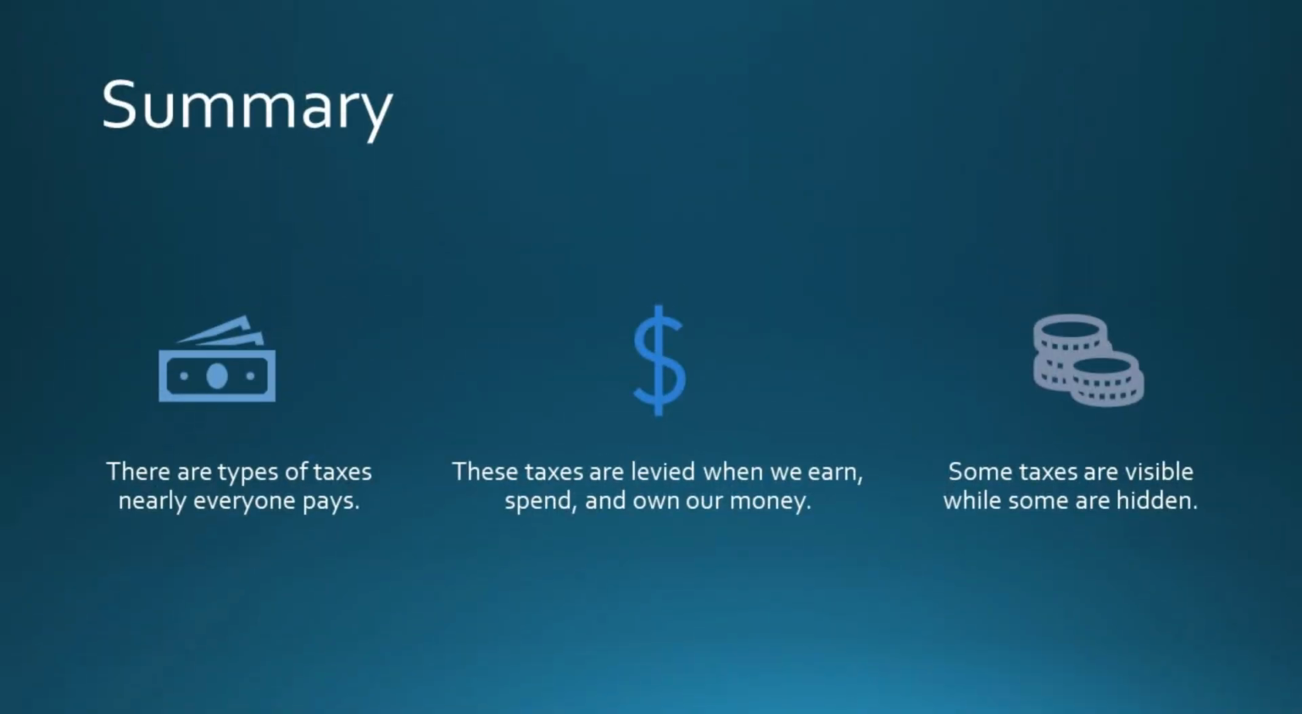Here is a summary of this video. 1. We explained common forms of taxes that nearly every person is paying. 2. We pay taxes while earning, spending, or simply owning our money. 3. Some taxes are explicit and direct, while others are hidden or indirect. Nevertheless, they are indeed taxes as they all meet the definition of tax. First, they are compulsory. Second, they are collected and used by the government.